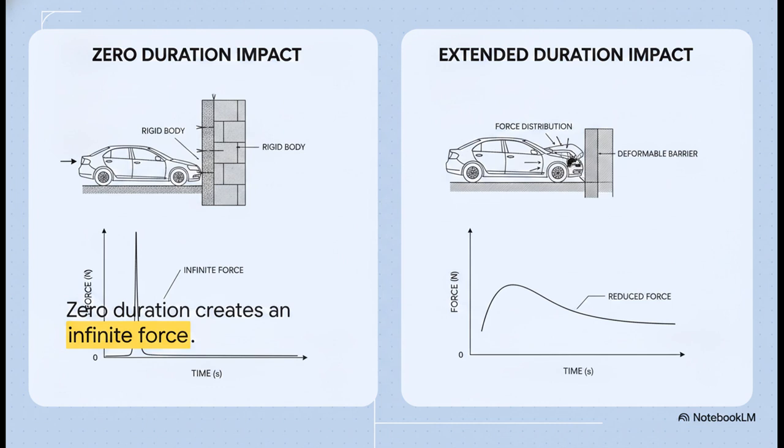On one hand, the immovable wall gives us 0 seconds of duration and an infinite spike in force. But on the other hand, we introduce yielding, things that bend, buckle, and break. A crumpling metal vehicle extends the duration of the impact. Look at how this shakes out. By introducing just a tiny fraction of a second of crash time, the math completely shifts. We are mathematically saved from infinite force because we increase the denominator, the time, in our acceleration equation.